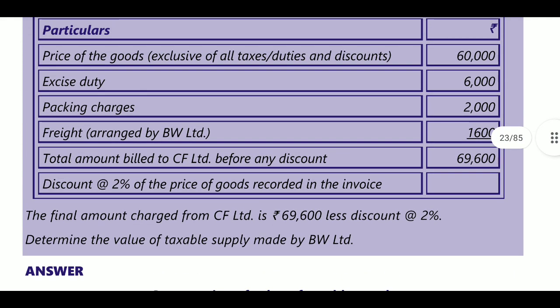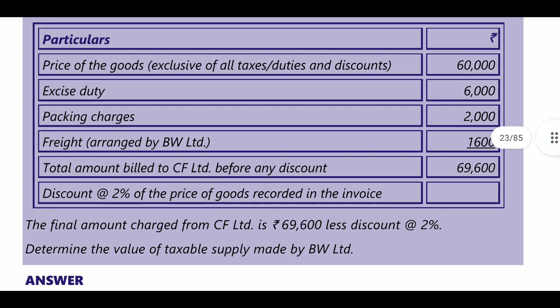Whatever amount is paid or payable by the supplier before the recipient receives the goods, on the terms of the contract, will be added to the value. Next, the total amount billed to CF before any discounts will be 69,600: 60,000 plus 6,000 plus 2,000 plus 1,600.